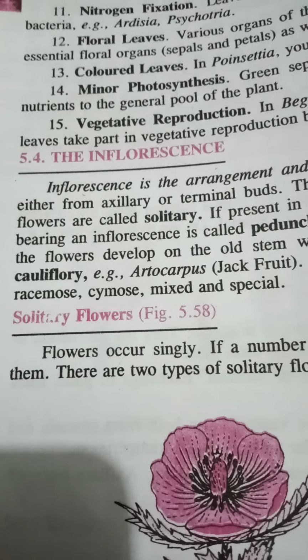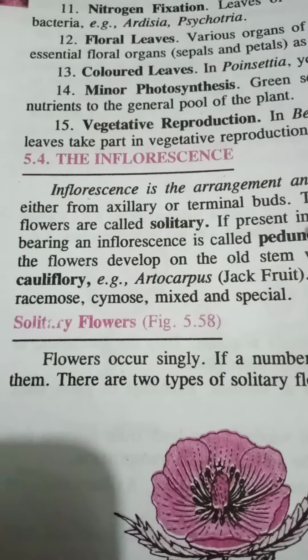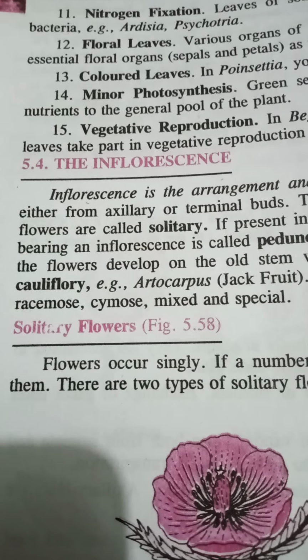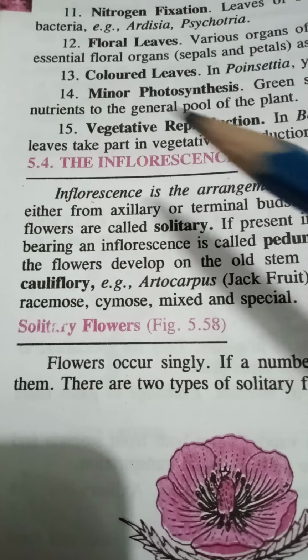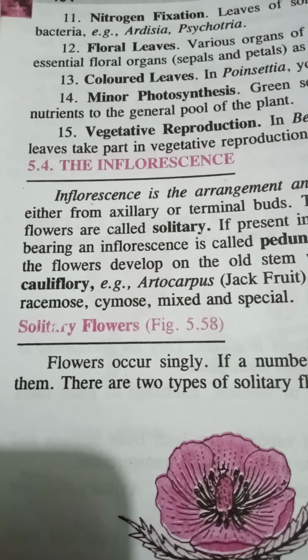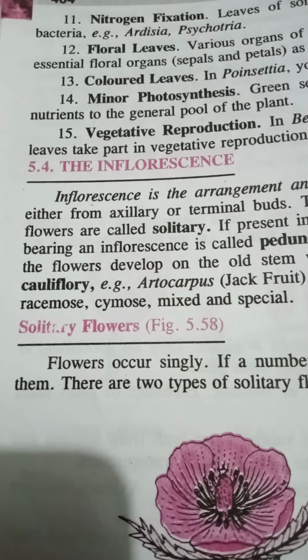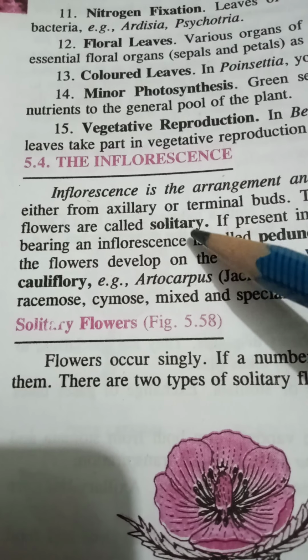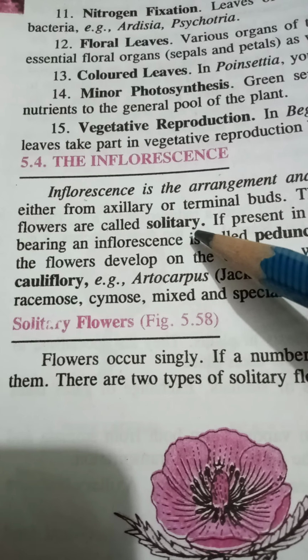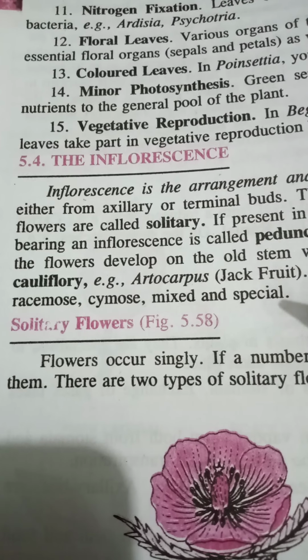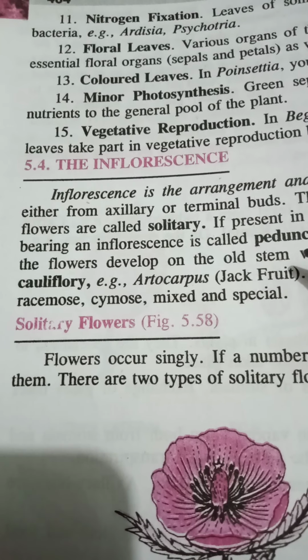That means if we consider the stalk of the floral axis, how the flowers are arranged there, that particular thing indicates the inflorescence. Now if the flowers are borne singly, then they are known as solitary flowers, and if they are occurring in a particular compound manner, then they are known as the inflorescence.